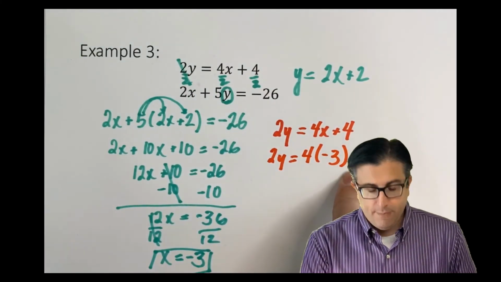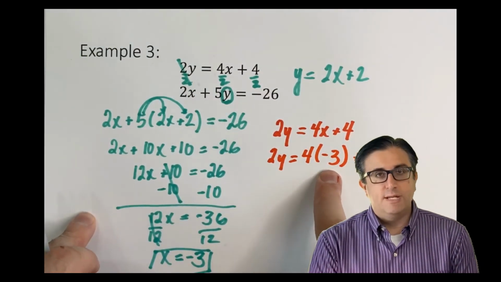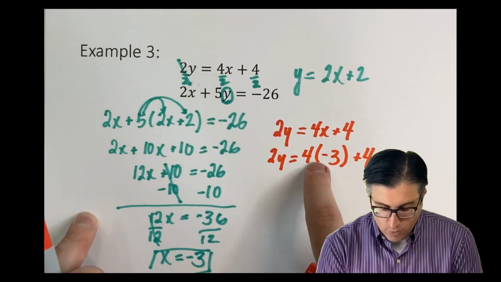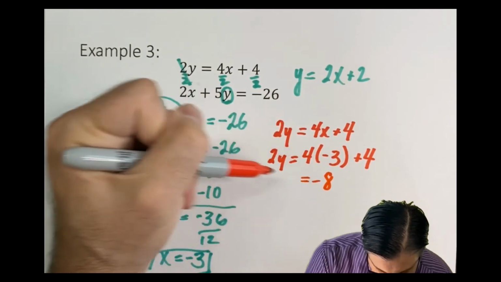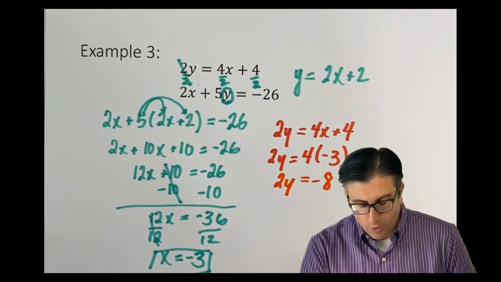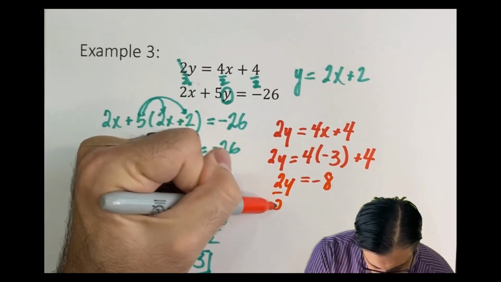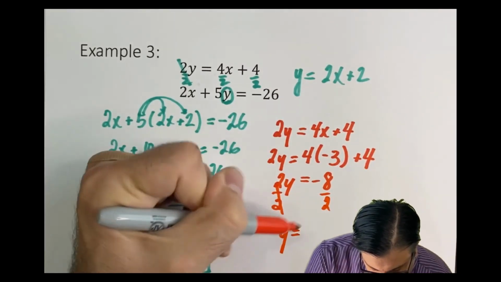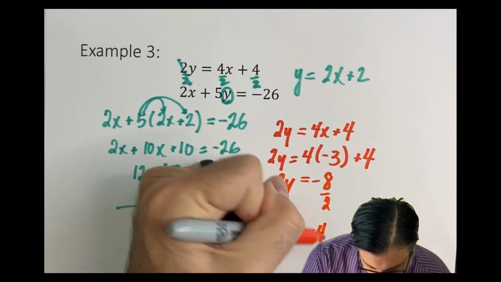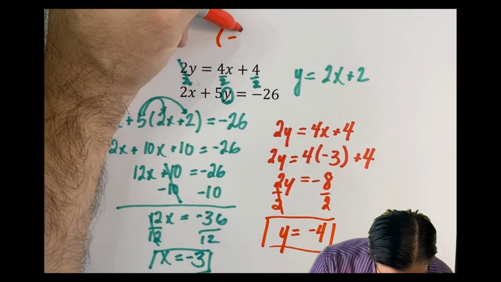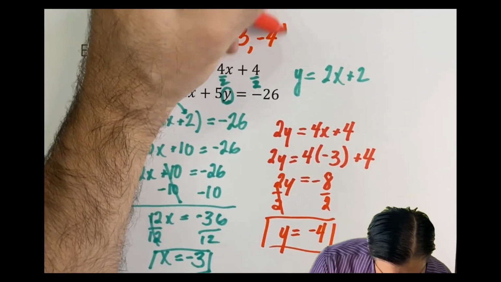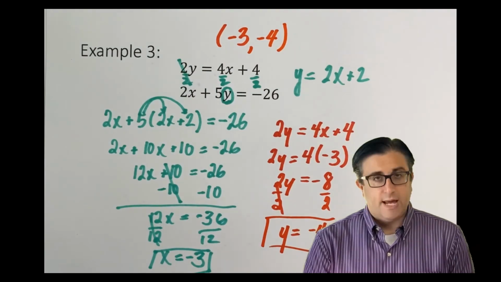This whole right side can be calculated. 4 times negative 3 is negative 12. Negative 12 plus 4 is negative 8. Bring down my 2y. I'm at a one-step equation, so I'm going to divide by 2, and y equals negative 8 divided by 2, which is negative 4. So my x comma y is negative 3, negative 4. There's the solution to example 3. Mystery word number 2 is subtract.